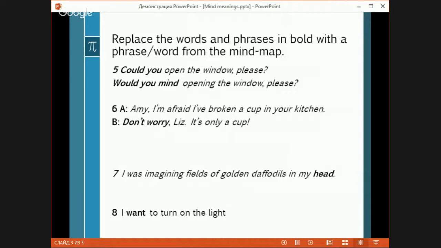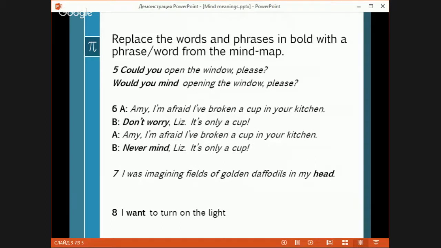Emmy, I'm afraid I've broken a cup in your kitchen. Don't worry, Liz, it's only a cup. So we say, never mind, Liz, it's only a cup. Never mind, well, don't worry, it's all right.